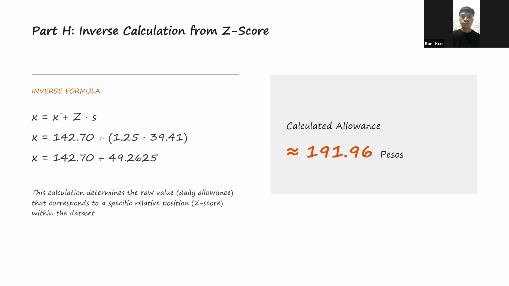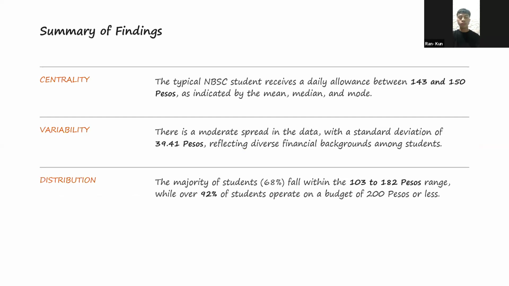Next slide, please. For our summary of findings, first, the centrality. The typical NBS student receives a daily allowance between 143 and 150 pesos, as indicated by the mean, median, and mode. For the variability, there is a moderate spread in the data with a standard deviation of 39.41 pesos, reflecting diverse financial backgrounds among students.